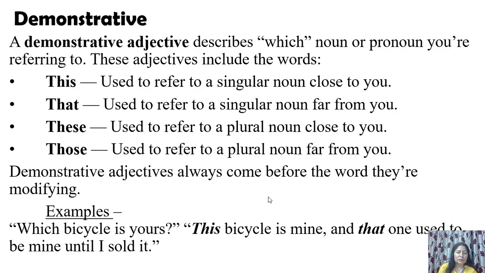And of course, in the first part there is also one adjective, but I will discuss that later. That is an interrogative adjective, which, in "Which bicycle?" But here we are discussing demonstrative, so we have highlighted only demonstrative. So this bicycle and that one. That one is also bicycle. Fine. Let's go to the next one.